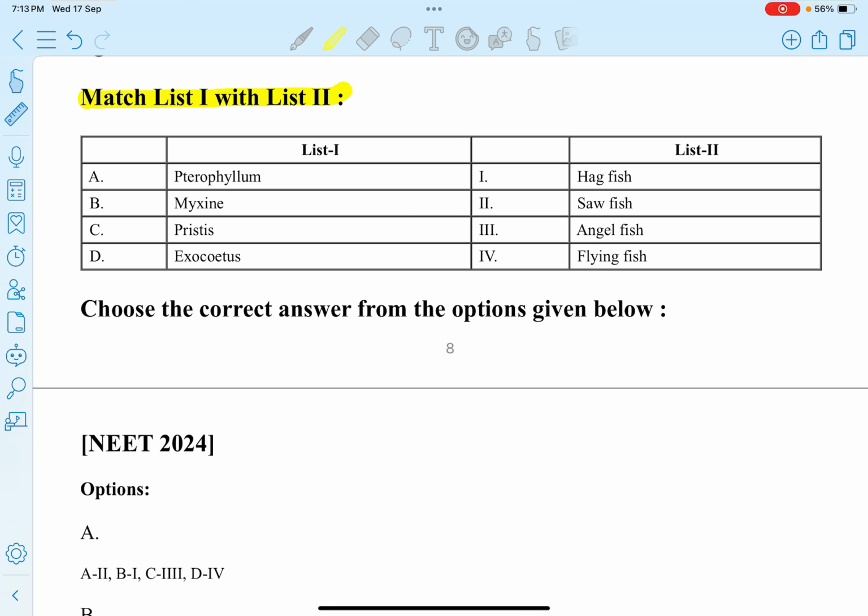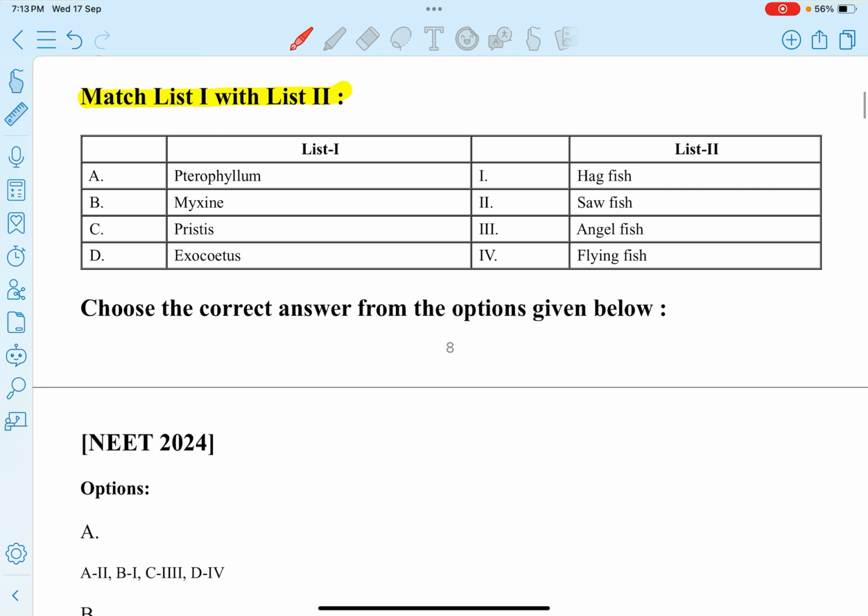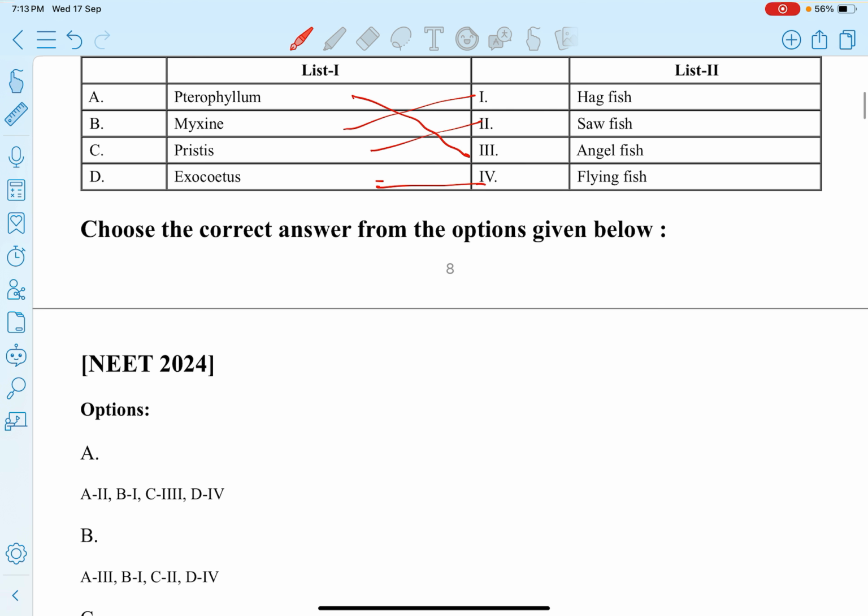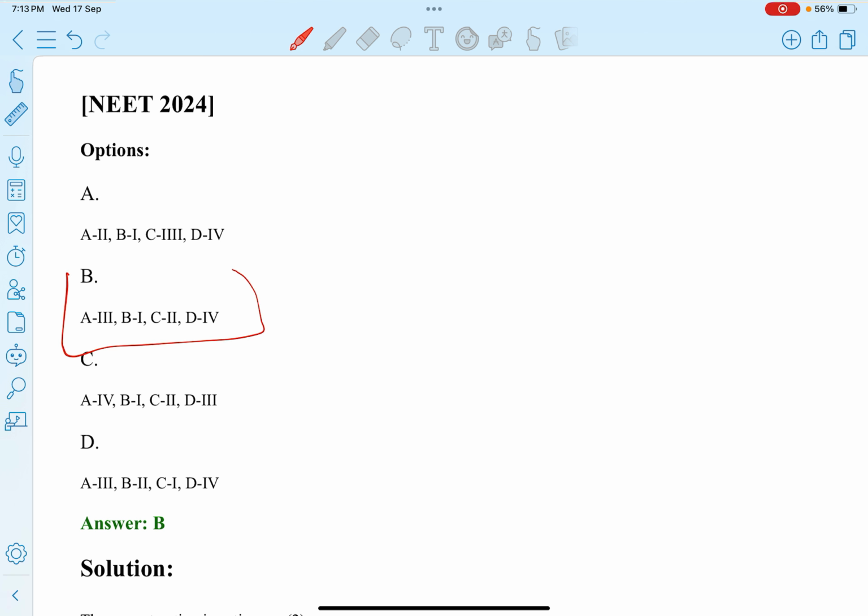Match list 1 with list 2. So Pterophyllum है वो match with angelfish, Myxine है वो match with hagfish, Pristis match with sawfish, and Exocoetus match with flying fish. So option B. Next,